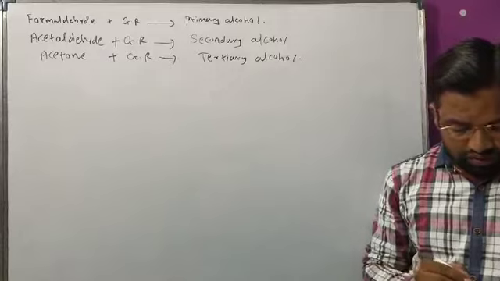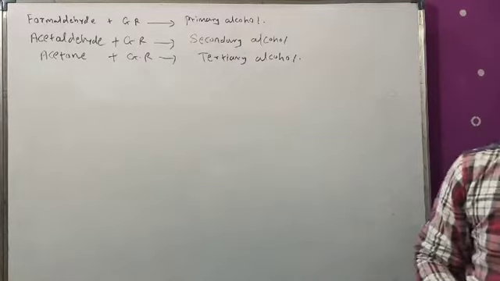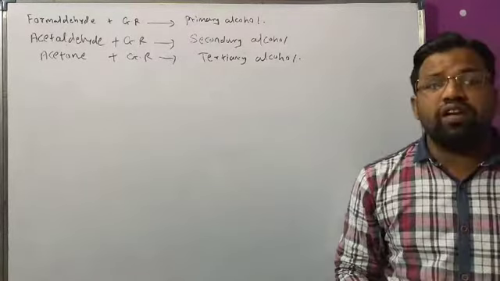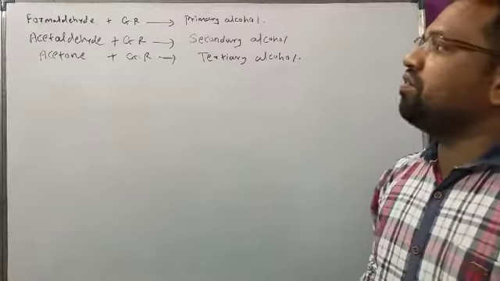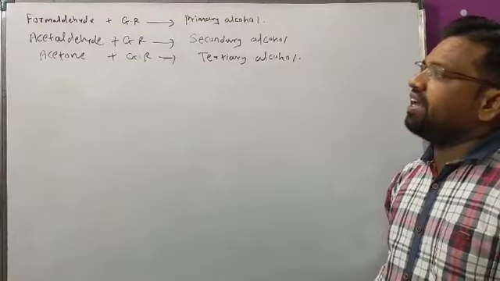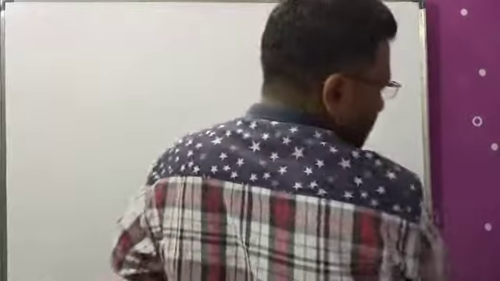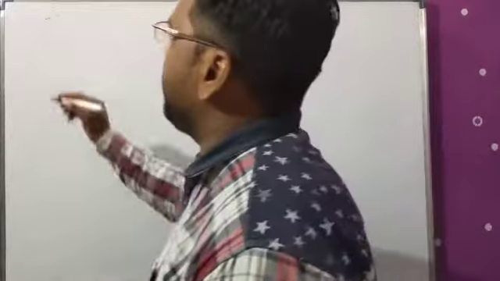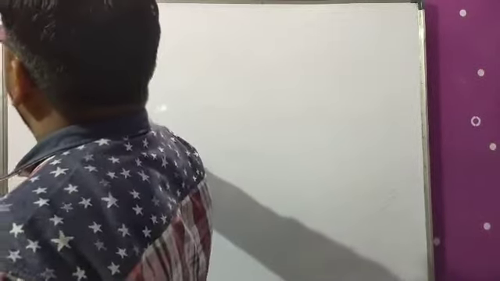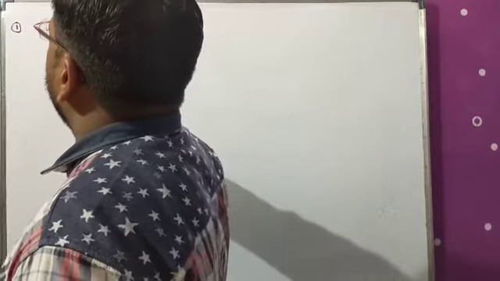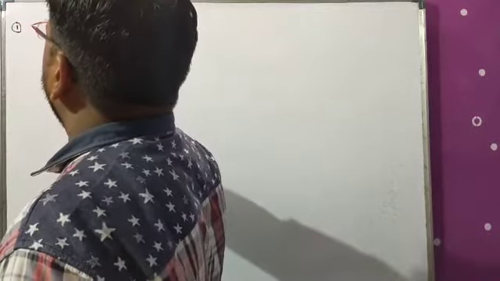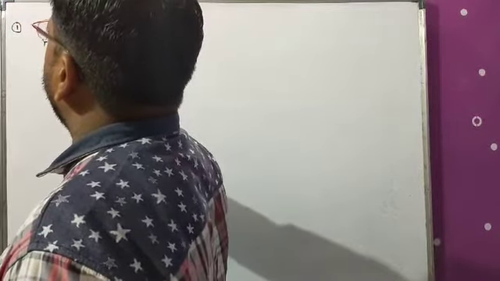So today we see that very important reaction. Now we see the actual chemical reaction with the formaldehyde, acetaldehyde and acetone with Grignard reagent and their products. Okay. Now see here, in the first reaction, the structure of formaldehyde is like that: H, C double bond O, H. The structure of formaldehyde.